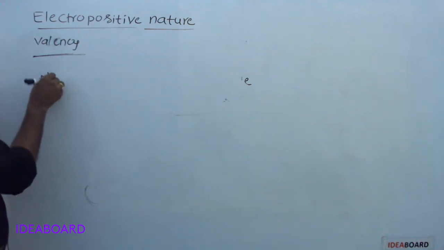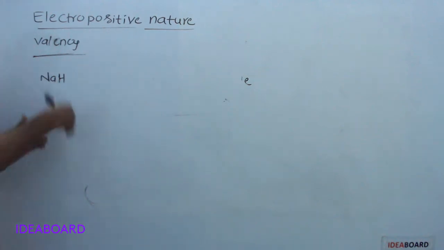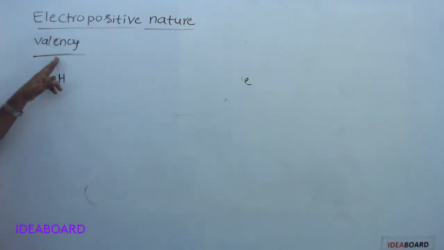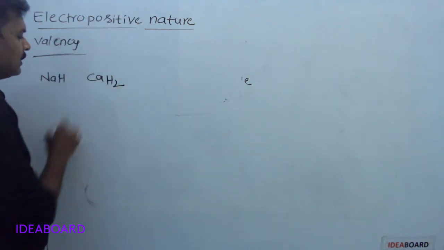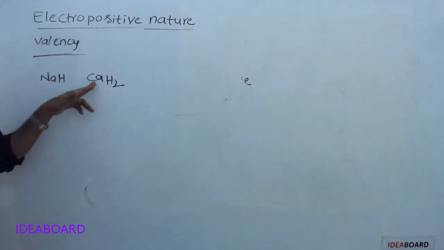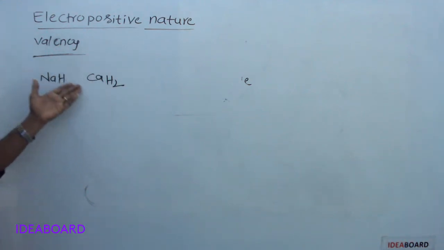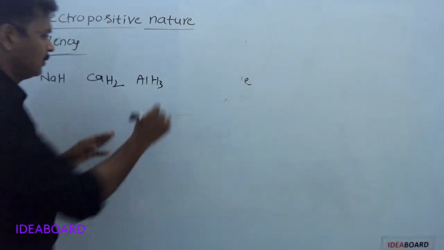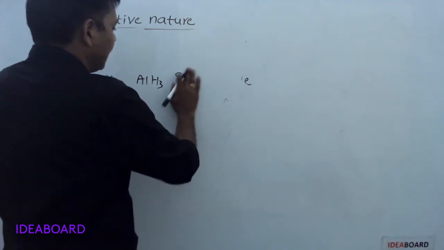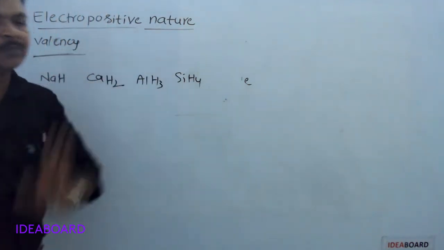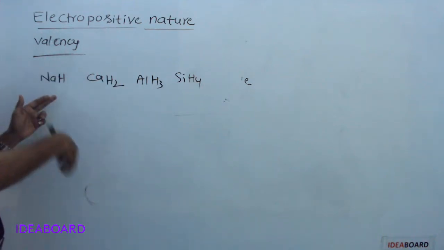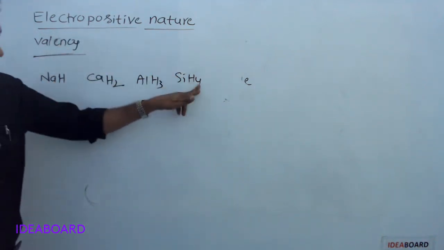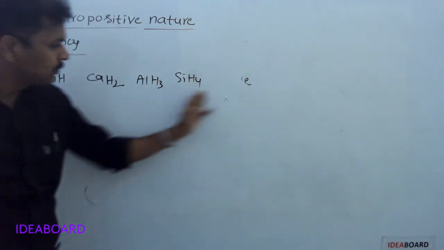Take sodium hydride. One sodium combines with only one hydrogen, so the valency of sodium is 1. In calcium hydride, CaH2, calcium combines with 2 hydrogens, so the valency of calcium is 2. For aluminum hydride, the valency of aluminum is 3. For silicon hydride, the valency of silicon is 4. This is with respect to hydrogen.